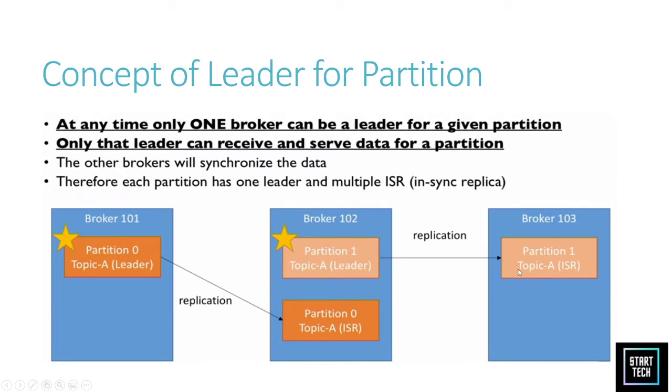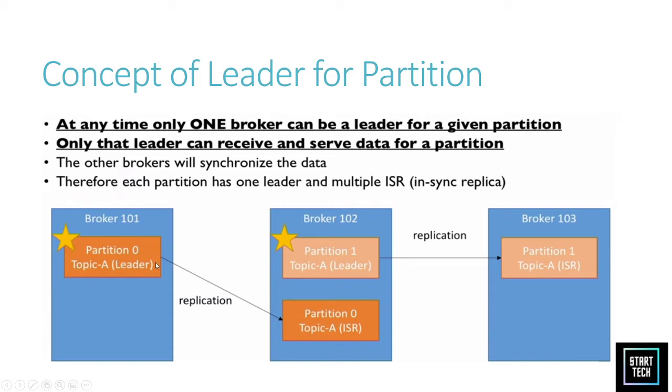Now we'll understand the concept of a leader for a partition. This is also an interview question: how is the leader partition chosen in Kafka? Let's understand from this diagram. Suppose we have broker 101 with partition 0.